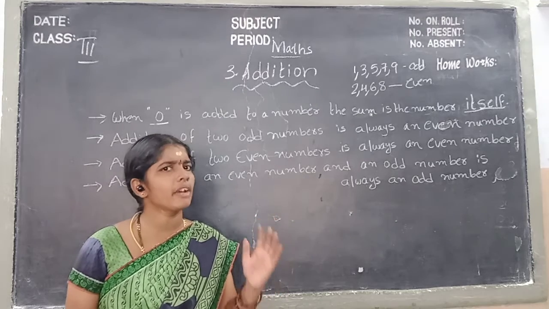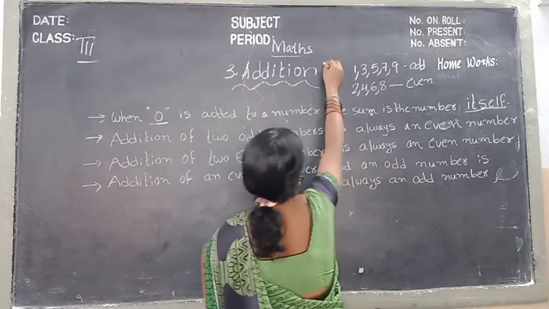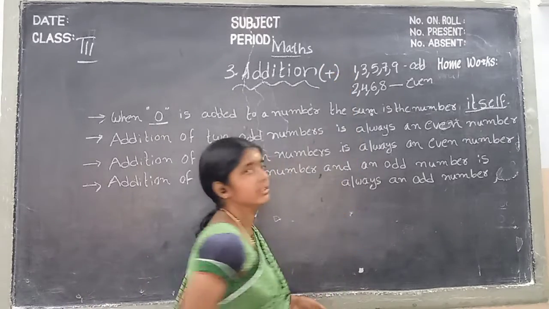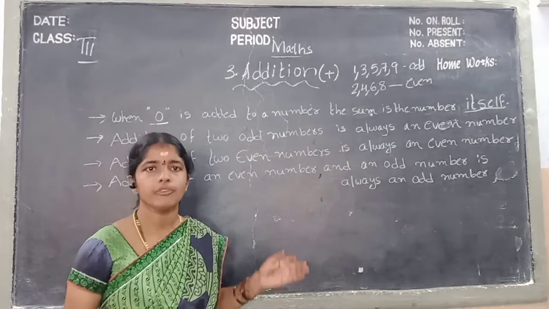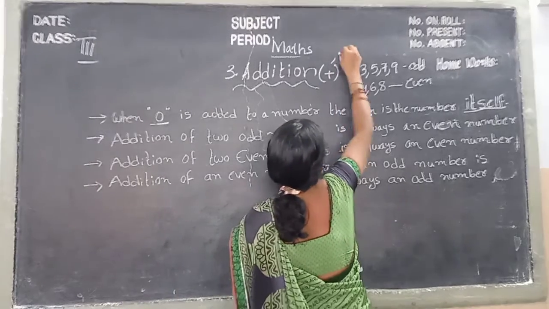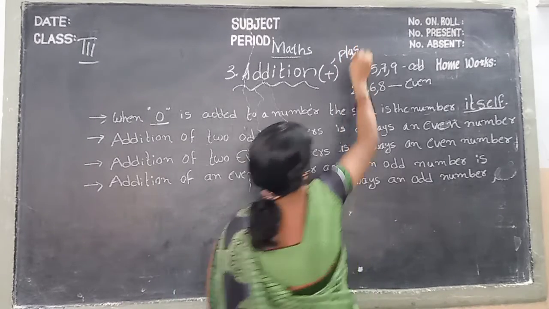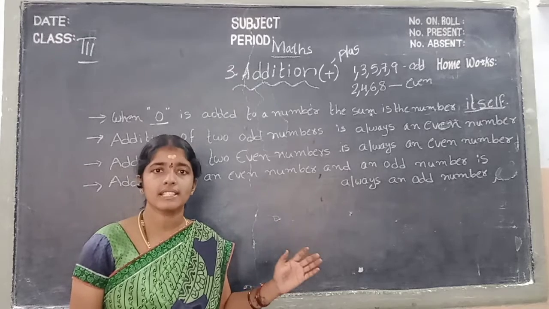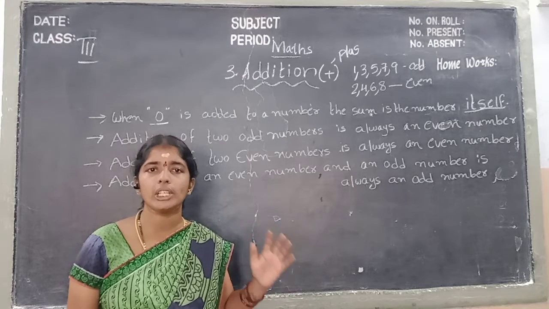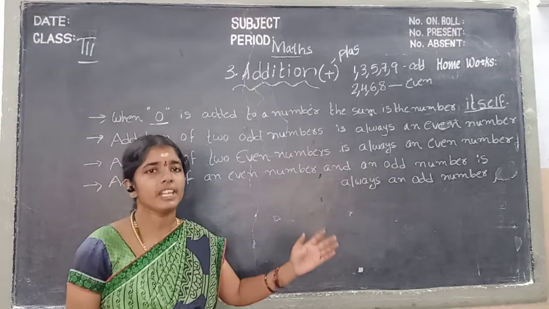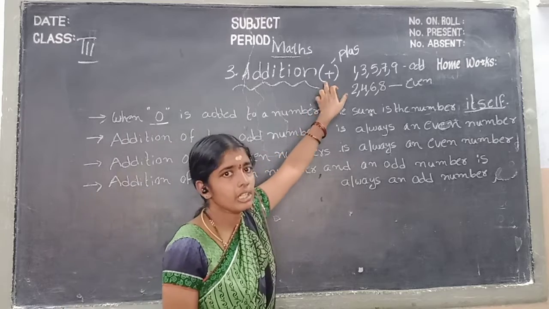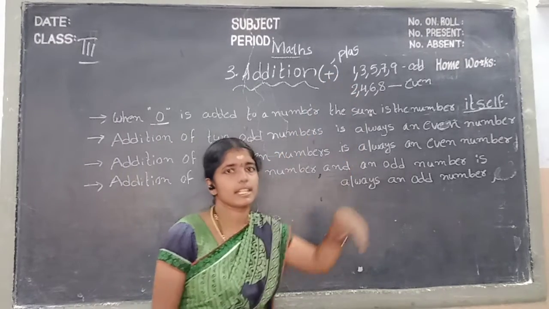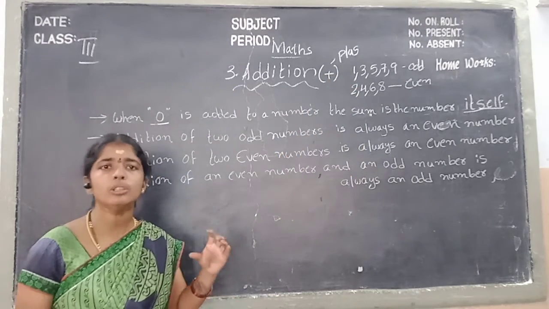Do you know the symbol of addition, children? This is the symbol. How will we pronounce it, children? We pronounce it plus. Okay children, once again, addition means combining two or more numbers. The addition symbol is plus. Okay children, now we discuss some new points.